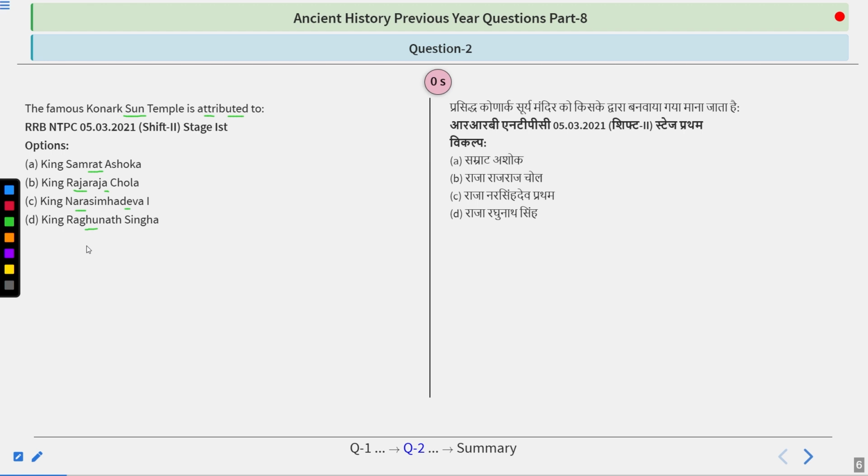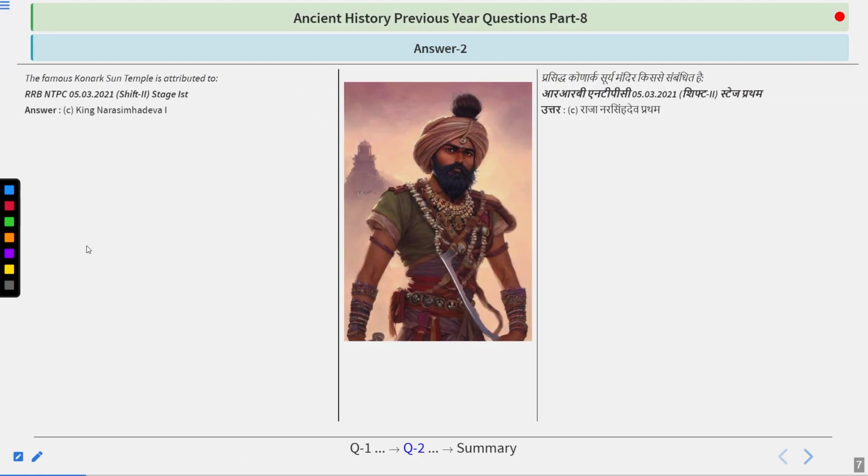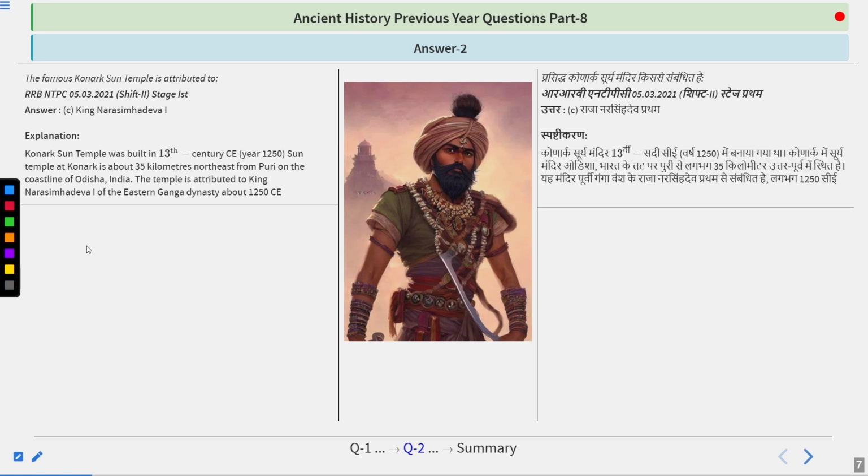I hope you got this one right. The answer to this question is King Narsim Dev I. You must have heard about the Konark Sun Temple. It was built in the 13th century CE, in the year 1250. The Sun Temple at Konark is about 35 kilometers northeast from Puri on the coastline of Odisha. The temple is attributed to King Narsimdev I of the Eastern Ganga dynasty, about 1250 CE. So remember that King Narsimdev I was the one who established the Konark Sun Temple in Odisha.